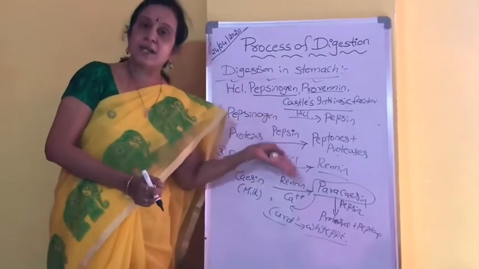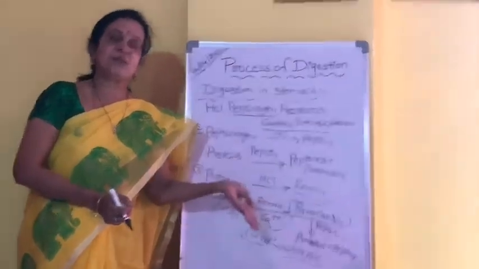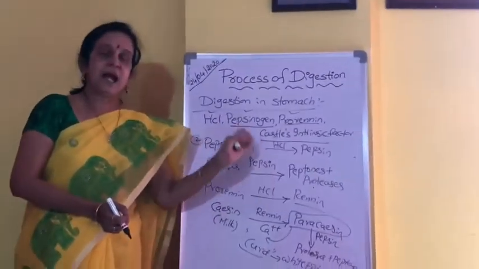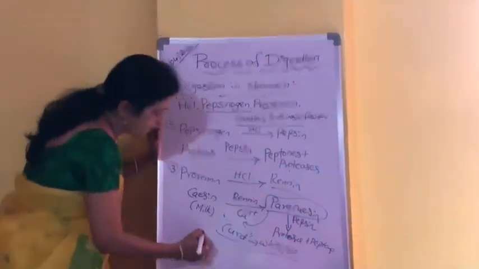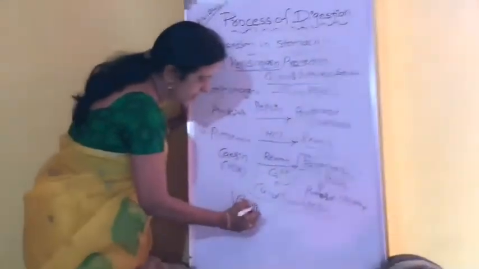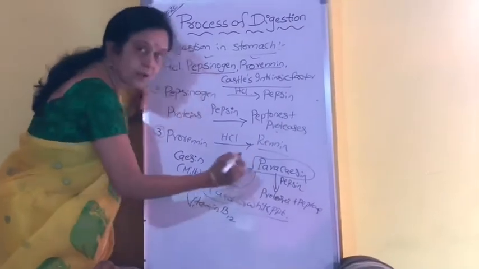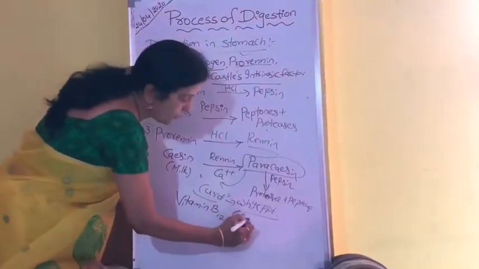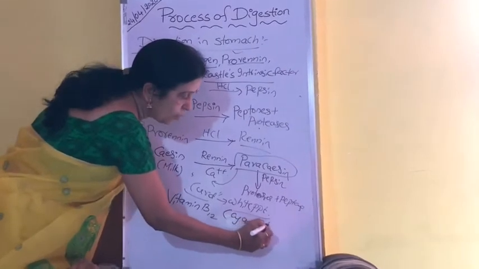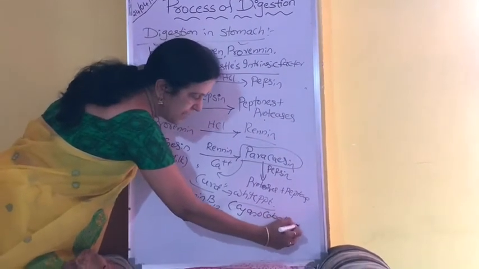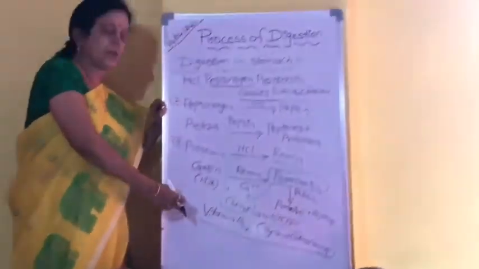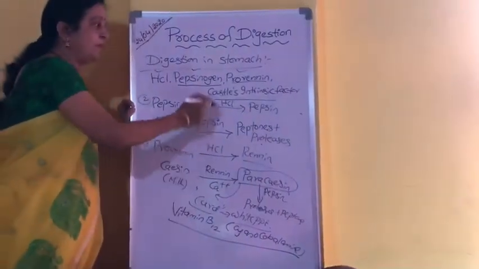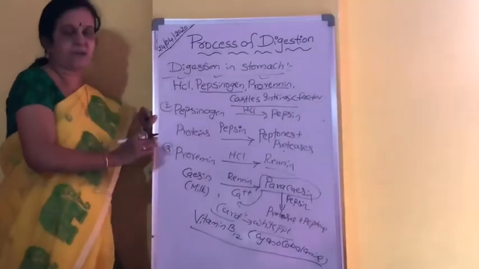About this, I have already told you in the alimentary canal that Castle's intrinsic factor will help in the absorption of vitamin B12. Vitamin B12 is also called cyanocobalamin. So vitamin B12 will be absorbed with the help of Castle's intrinsic factor.